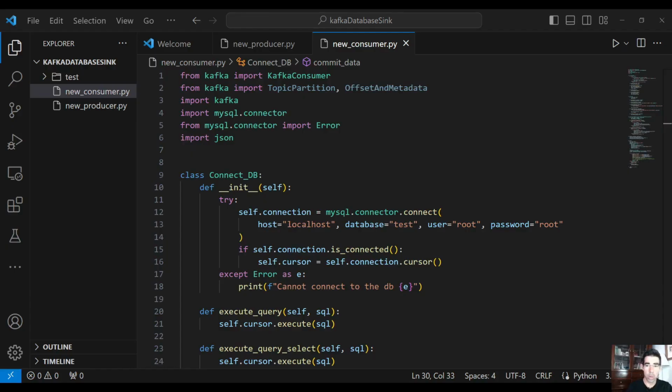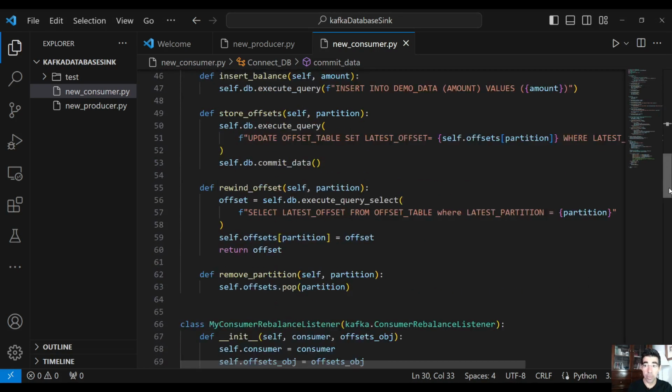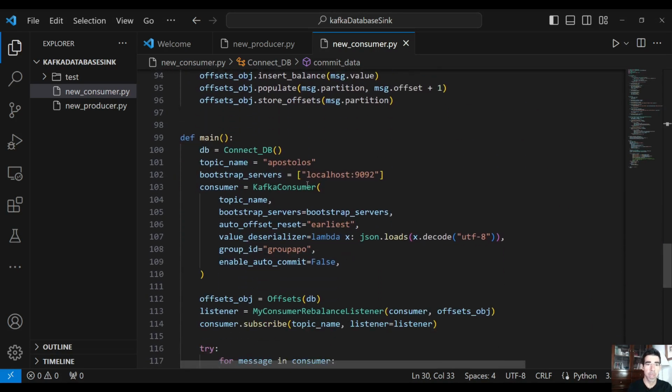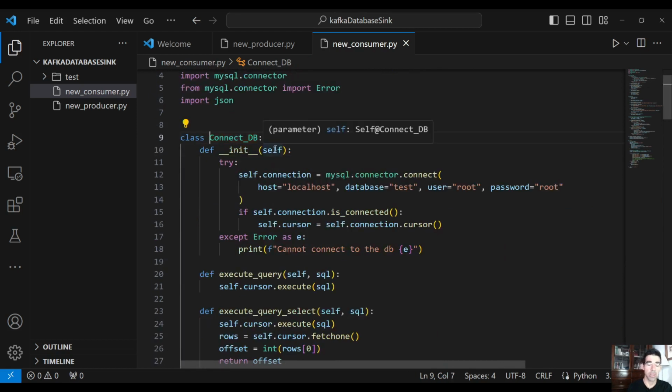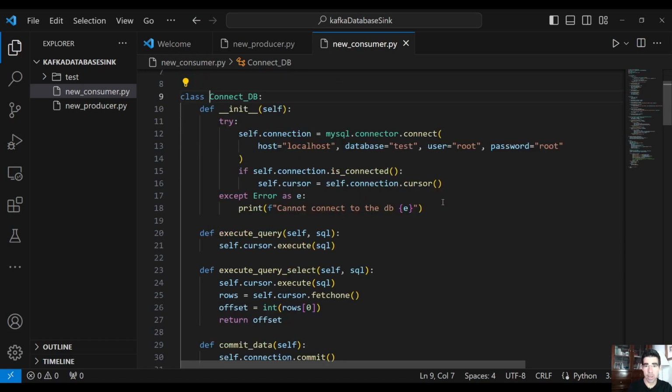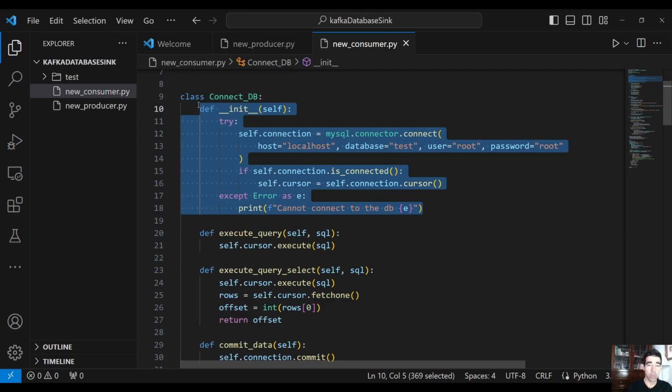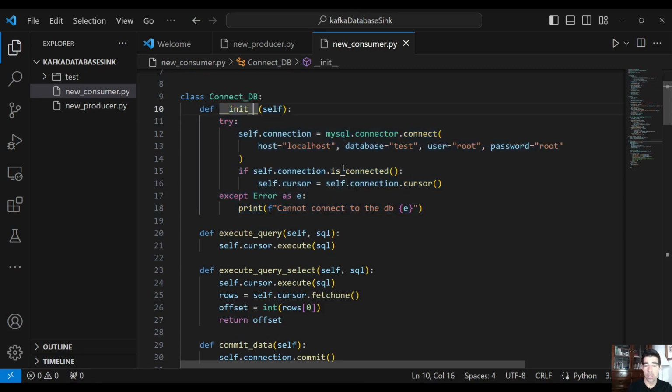Back to our Python code, and this is the consumer. That's the most important part here. It's a bit difficult, so bear with me. Let's start from the first step. In the main function, we have to instantiate a connect database object, a class that I have created which connects to the database in the init function.